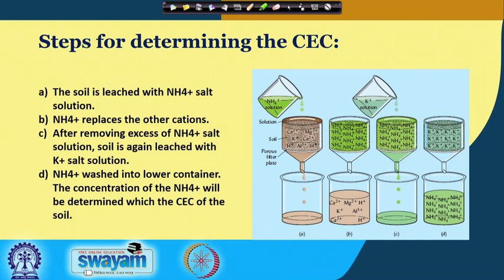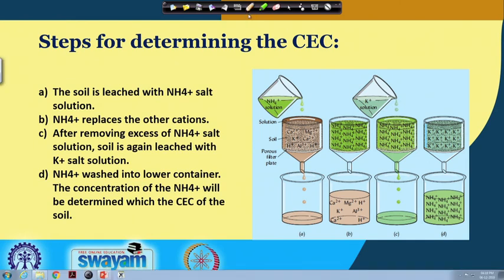Now, you can see we are showing here 4 different beakers, and we are describing the process of measuring the CEC in some sequential steps. In the first step, we are pouring the soil into some funnels, and we are leaching the soils with ammonium salt solution, sometimes ammonium acetate.